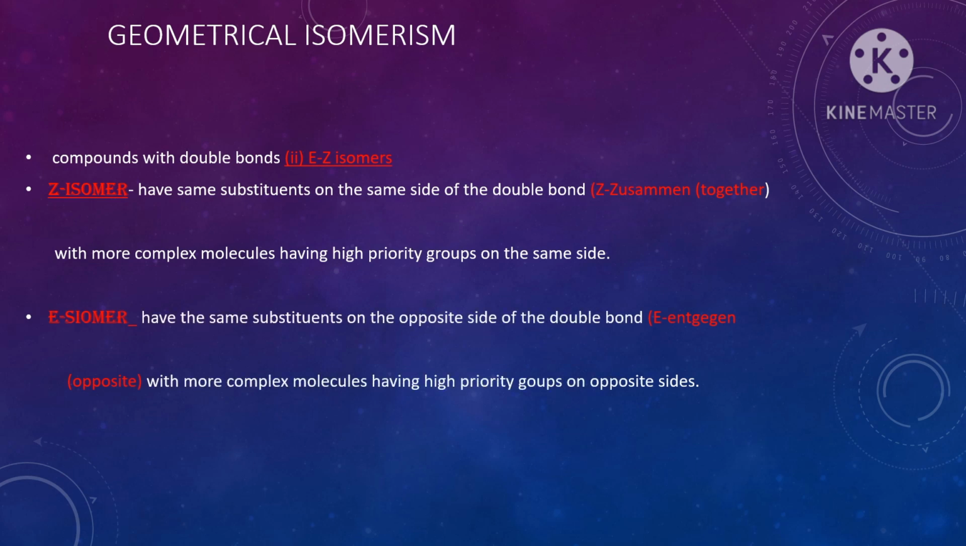The second kind of geometrical isomerism is E-Z isomerism. Z isomers means the compound has identical atoms on the same side of the double bond, or high priority groups or atoms attached on the same side of the double bond. E isomers means the identical atoms are present on opposite sides of the double bond, or high priority groups are attached on opposite sides of the double bond.